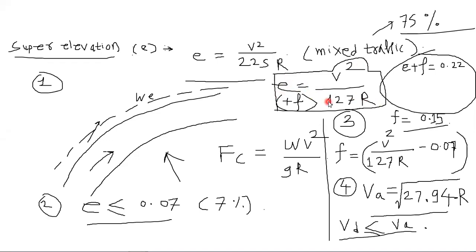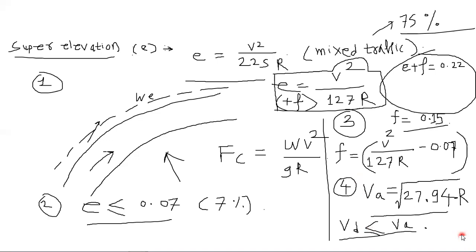This is the formula. Now, second step, if your E is exceeding 0.07, then apply the third step: find the value of F by using this formula. If F is also exceeding 0.15, then go for this fourth step, that is VA is equal to under root of 27.94 into R. The R is also under the root. So your design speed VD should be less than the allowable speed VA, or equal in extreme conditions. So this is all about the super elevation.